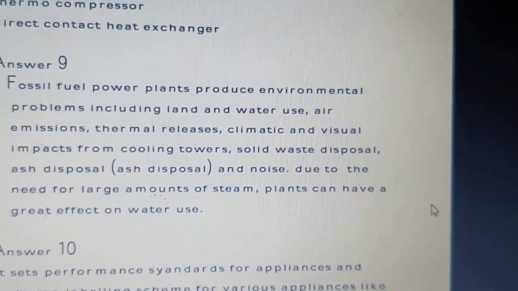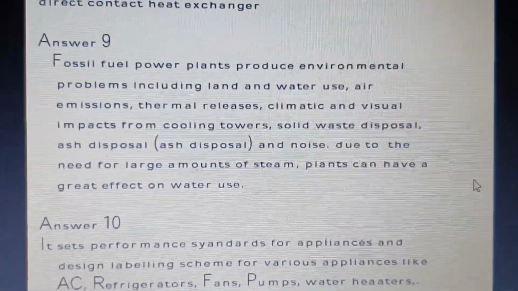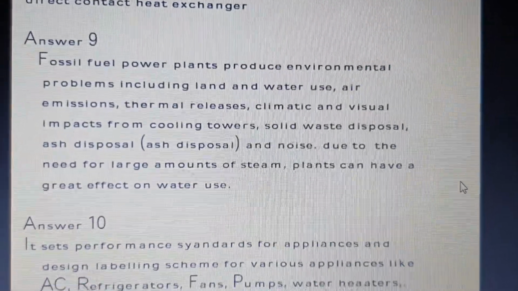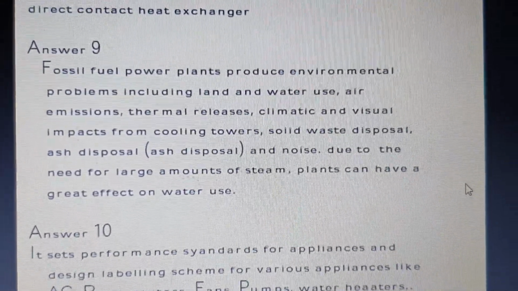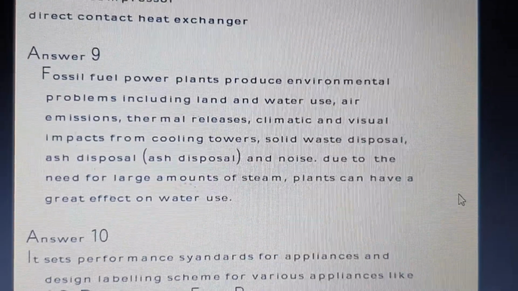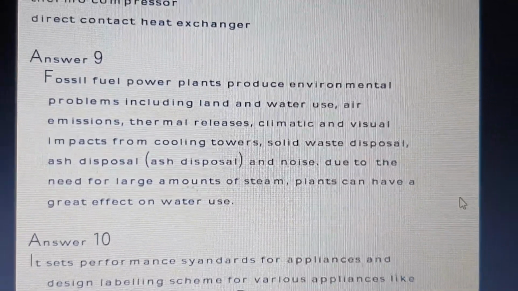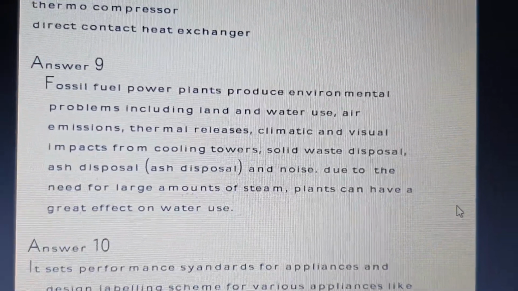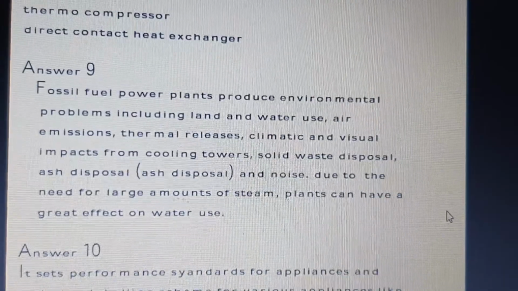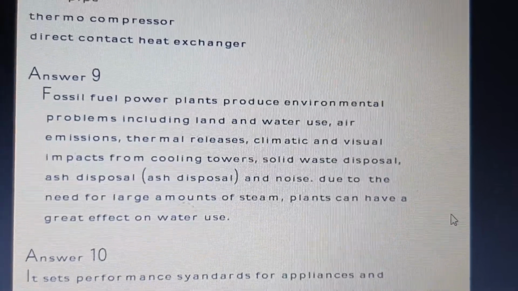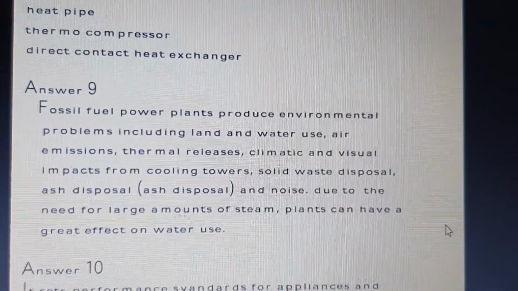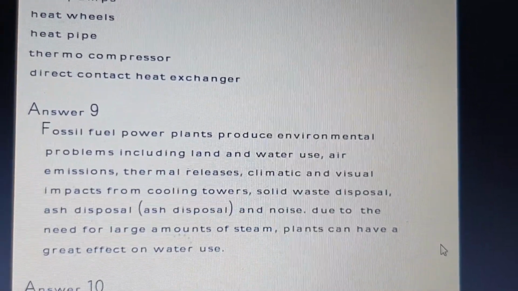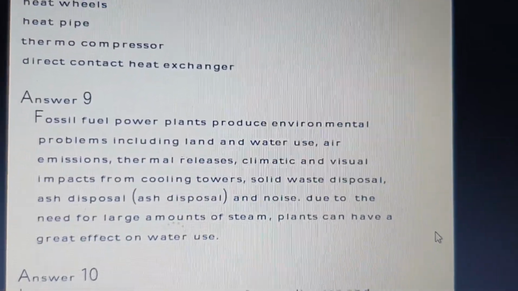in your exam. Ninth question is about the environmental impacts of power generation. Whenever we generate power, how does it cause environmental impacts or problems? Here you can see it causes problems including land, water, air emission, and thermal releases into the environment, which causes a higher amount of ash disposal. All these affect the environment, resulting in global warming, and they also create a greater effect on the water which we use.